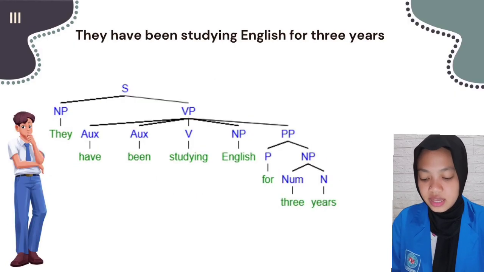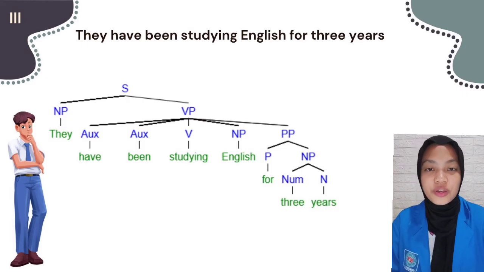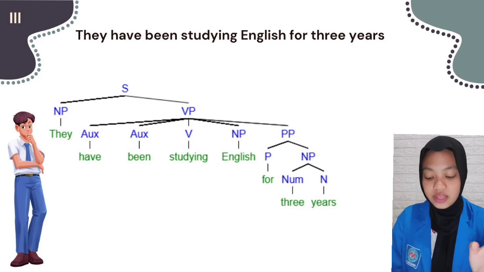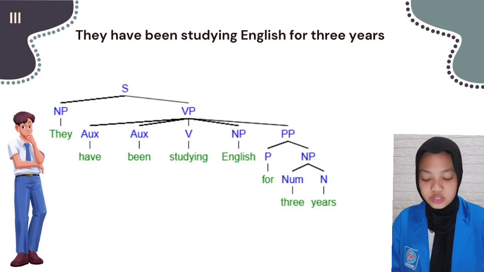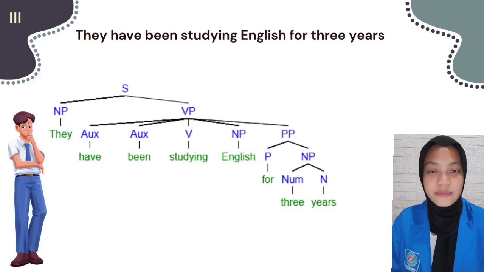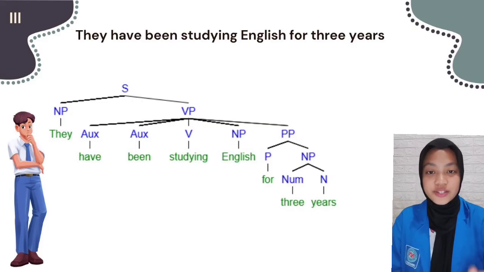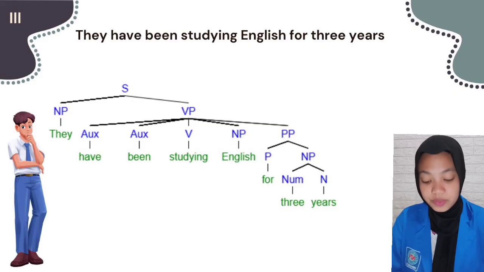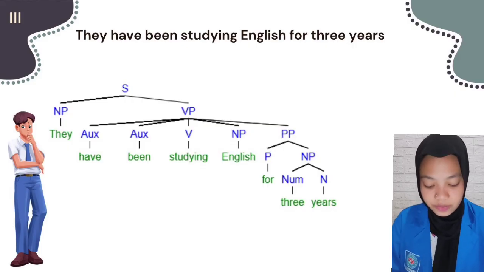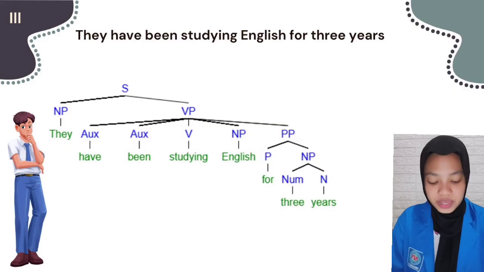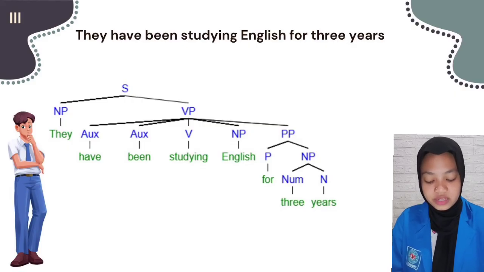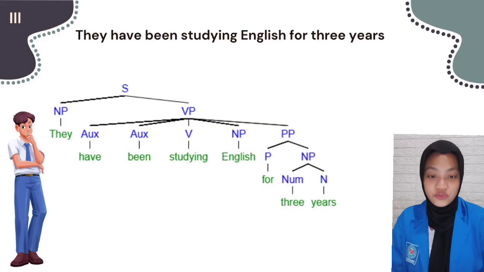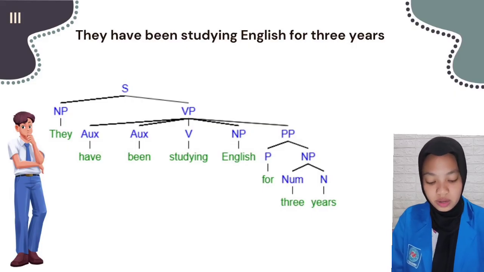The third sentence is "they have been studying English for 3 years." The sentence is divided into noun phrase and verb phrase. The noun phrase is "they," and the verb phrase is divided into auxiliary, verb, noun phrase, and prepositional phrase. "Have" is an auxiliary, "been" is an auxiliary verb, and "studying" is the main verb. "English" is a noun phrase consisting of a noun. The prepositional phrase is divided into preposition "for" and a noun phrase divided into numeral and noun: numeral "3" and noun "years."